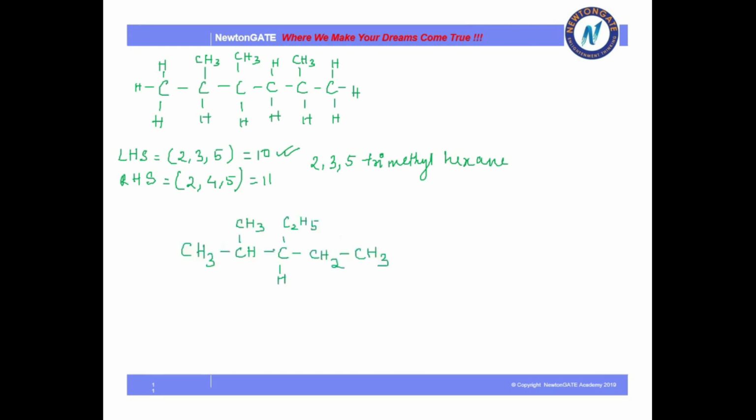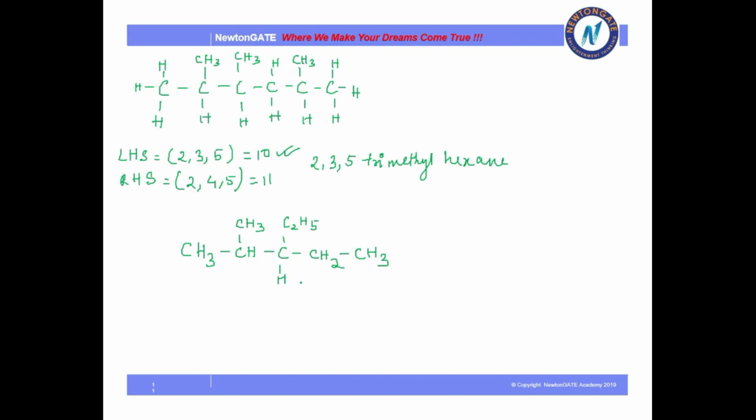Okay. Now look at this compound here. This is the longest chain, which consists of 5 carbons. There are 2 substituent groups: one is a methyl group and another is an ethyl group. So how will I name it? If I count from here, this will get 3-ethyl and 4-methyl. If I count from here, it will get 2-methyl and 3-ethyl. Okay, so how will I name it?